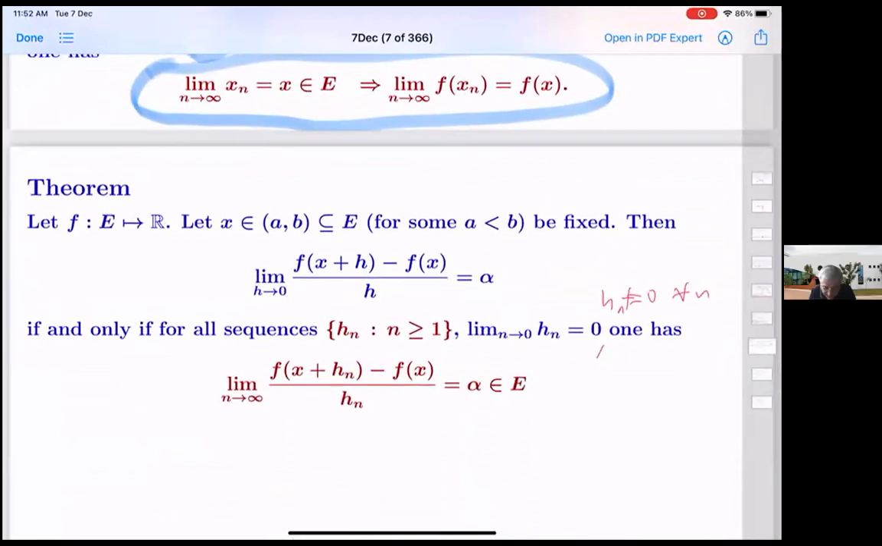And here one can say that this limit is alpha if and only if for all increasing sequences this holds, and all decreasing sequences this holds. Increasing will tell you from the one side, decreasing will tell you from the other side, and if both of them give alpha, then the limit itself is alpha. Oh, right. That makes sense. That seems quite useful.